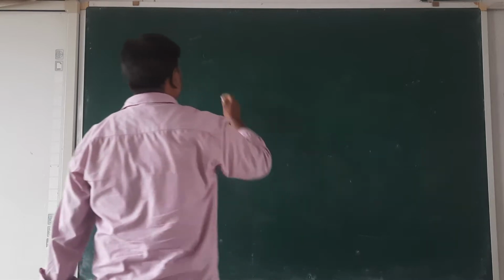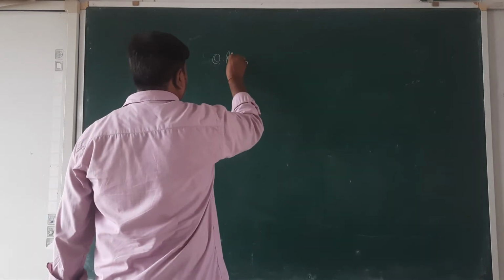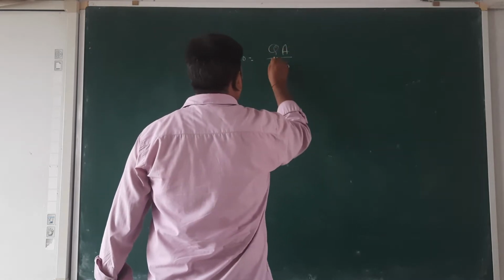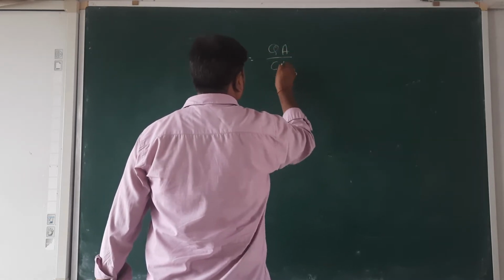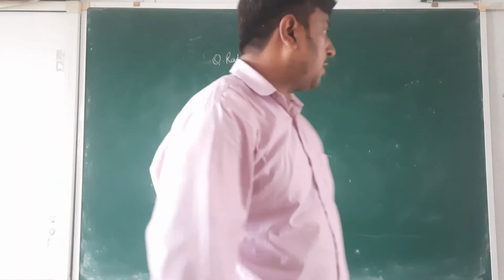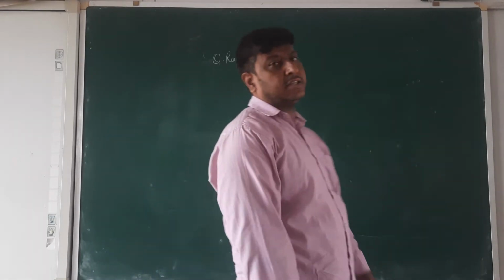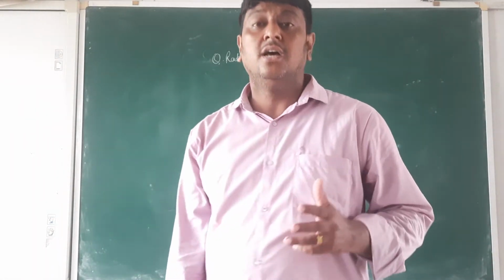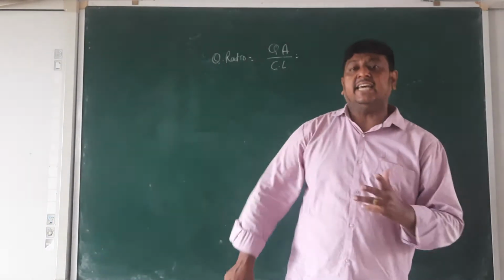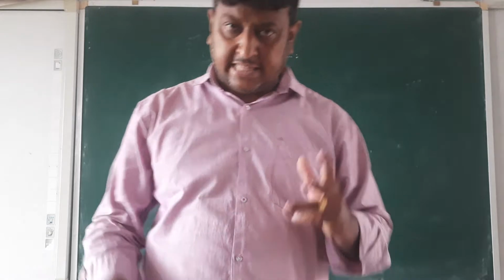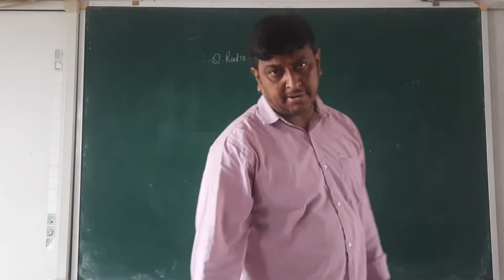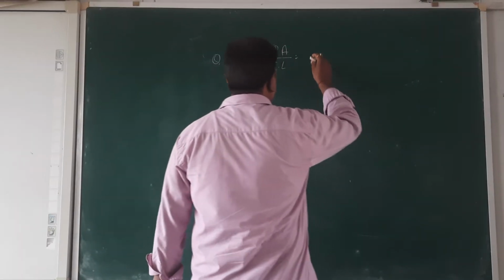Next is the quick ratio. Quick ratio is equal to quick assets upon current liability. Now the problem is how we calculate the quick assets. Quick assets are assets which are easily changed into cash. Those assets which are easily changed into cash are called quick assets.